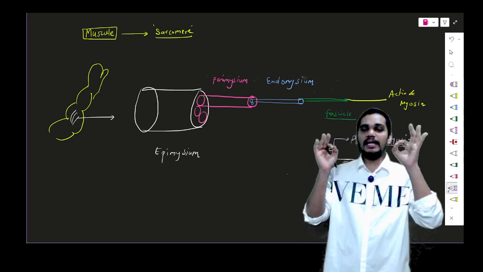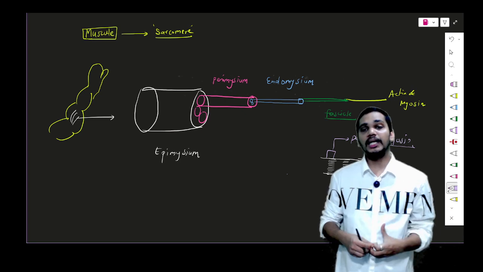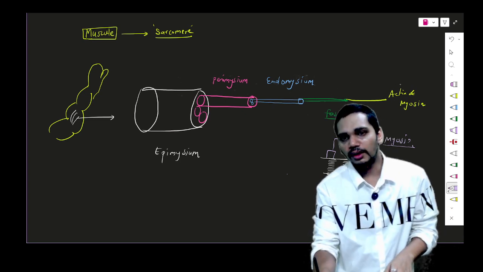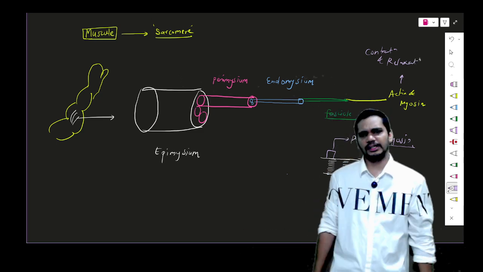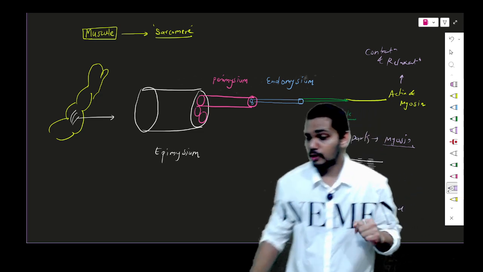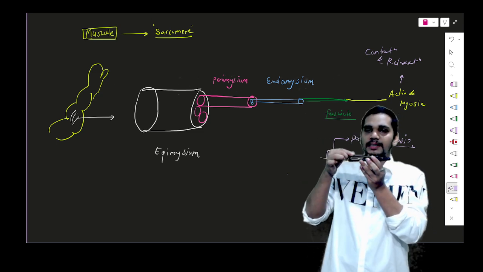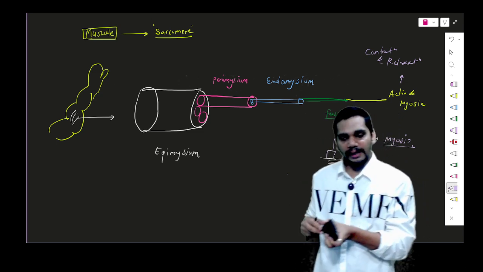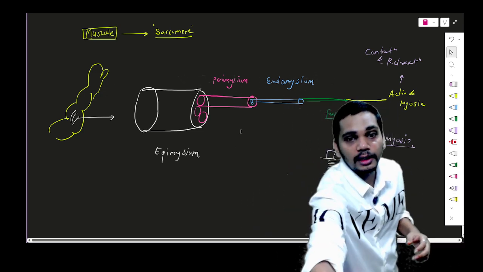Actin and myosin are the units of your muscle which bring about contraction and relaxation. My question to all the students: how can they bring about contraction and relaxation? Yes, sliding over. Exactly correct. Suppose this is your myosin and this is actin, they will slide like this.